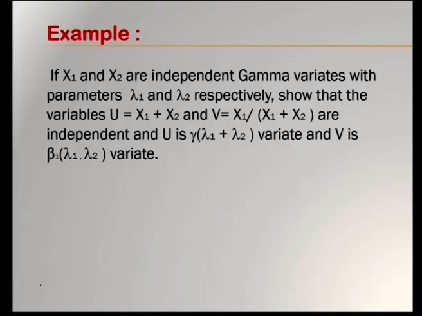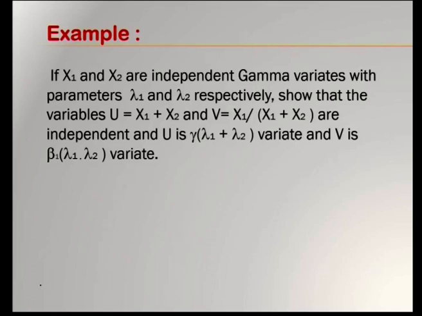Next, after we have studied the gamma distribution and beta distribution, let us see how they are related. We have seen gamma distribution, we have seen beta distribution of first kind, that is beta 1 of lambda 1 comma lambda 2. We have seen beta distribution of second kind, that is beta 2 of m comma n.